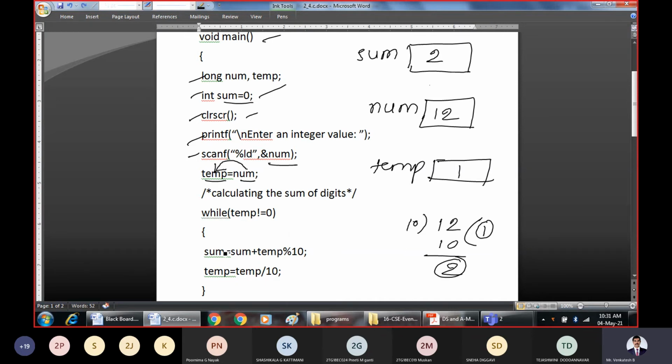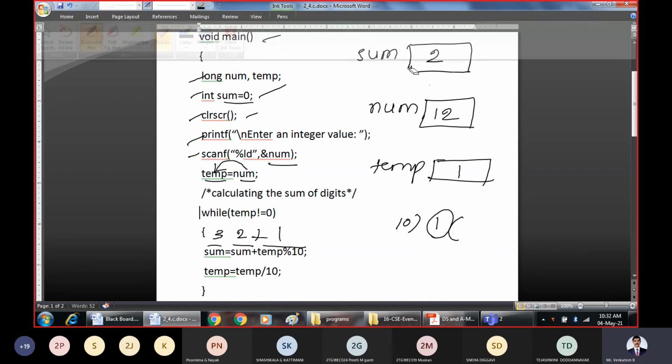We will enter and again calculate the new value of sum. What is the old value of sum? Old value of sum is 2. 2 plus temp modulo 10. What is present in temp? In temp we have 1. Now what we have to evaluate here is 1 modulo 10. The remainder is 1 itself. The outcome of this is 1. So what is 2 plus 1? 2 plus 1 is 3. The new value of sum is 3. Earlier it was 2.